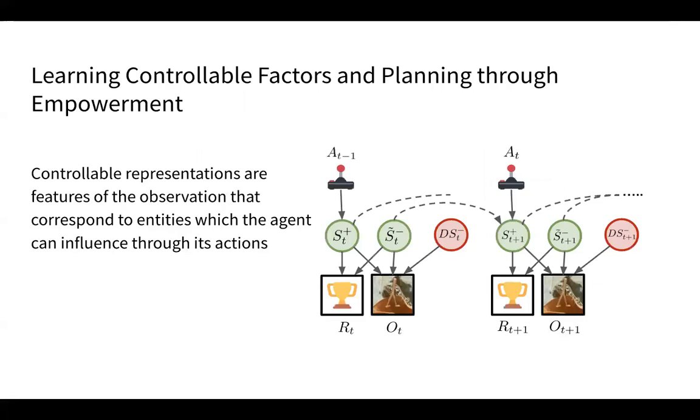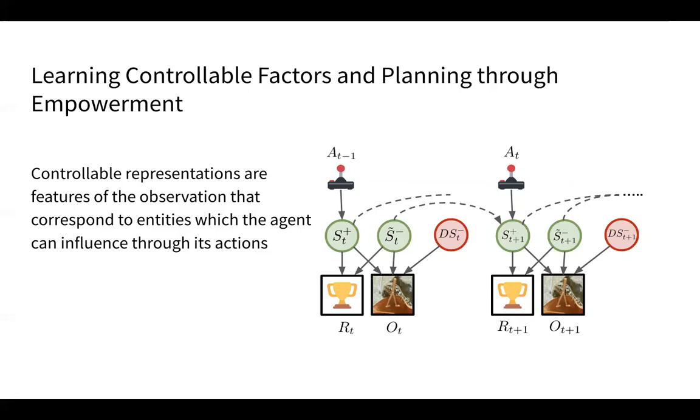In this paper, we propose an approach that extracts controllable factors from the environment and performs planning with the learned representations through variational empowerment. Controllable representations are features of the observation that correspond to entities which the agent can influence directly through its actions.